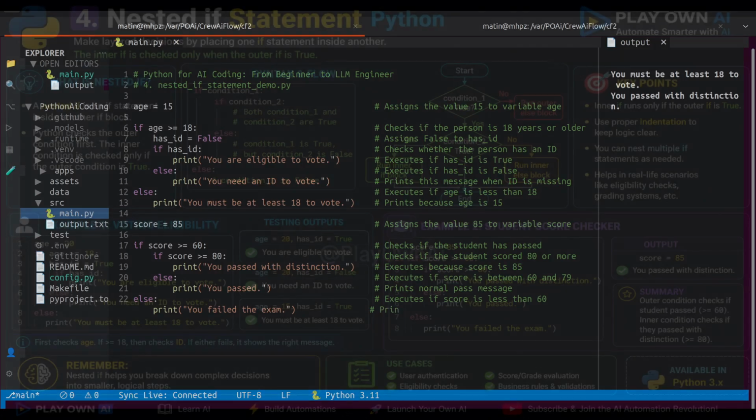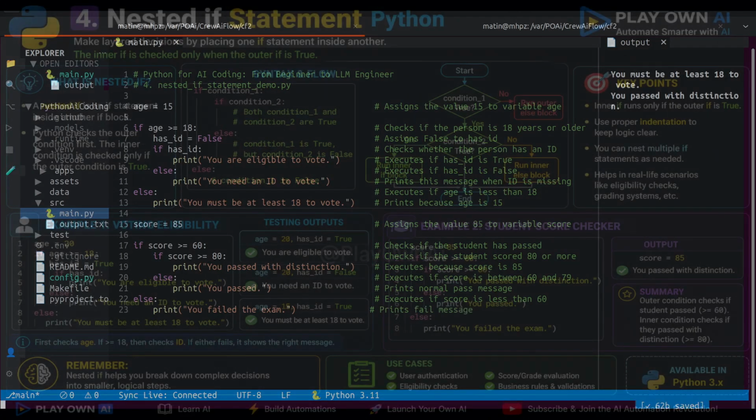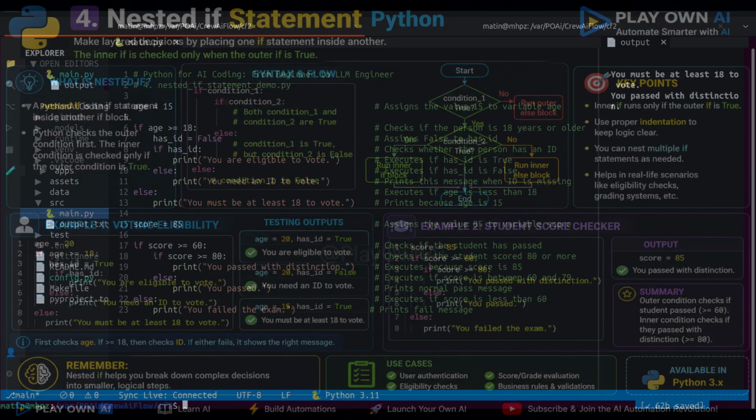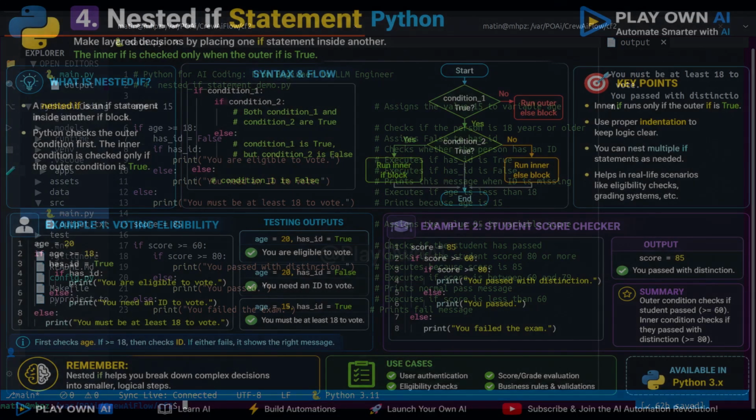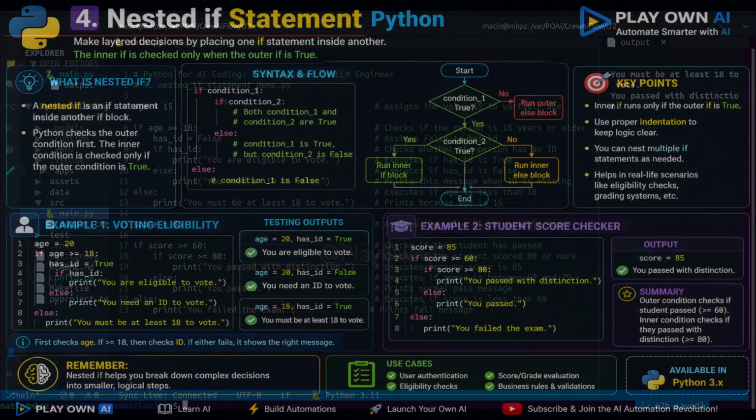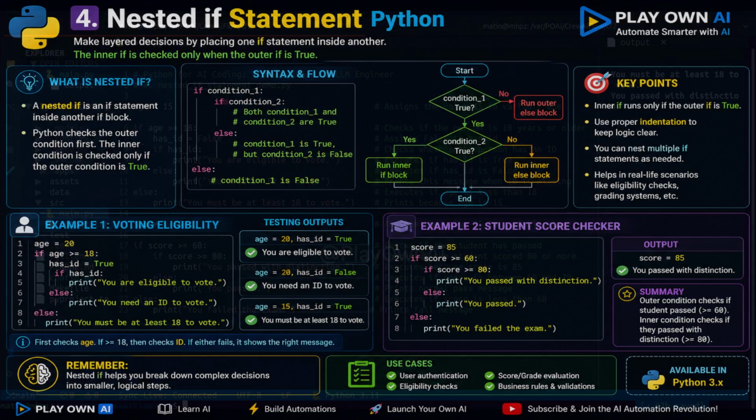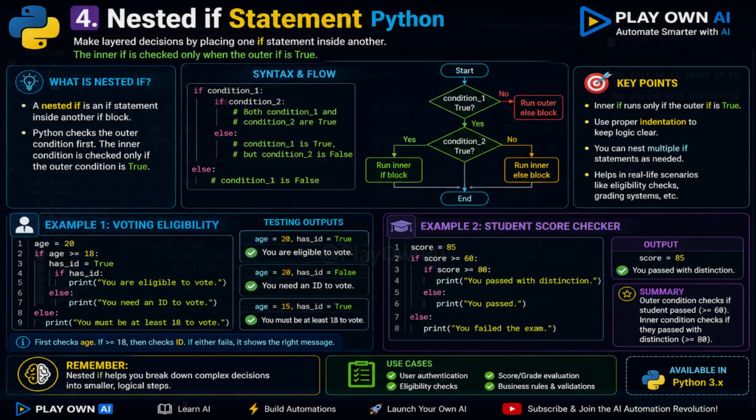Let's quickly summarize what we did. We used a nested if to check multiple conditions in a sequence. The outer condition checks if the student passed, the inner condition checks if they passed with distinction. That's how nested if helps you layer your logic in steps. Now let's run the program and you can see the output. You passed with distinction. Perfect.